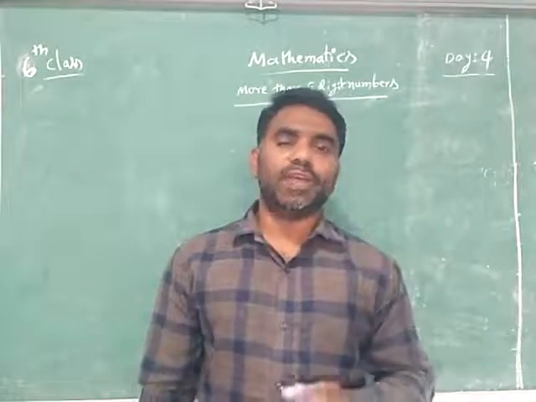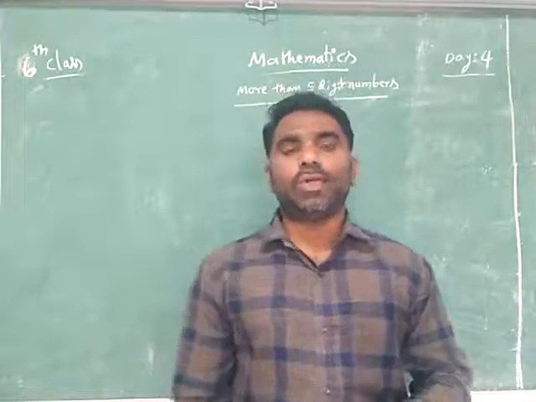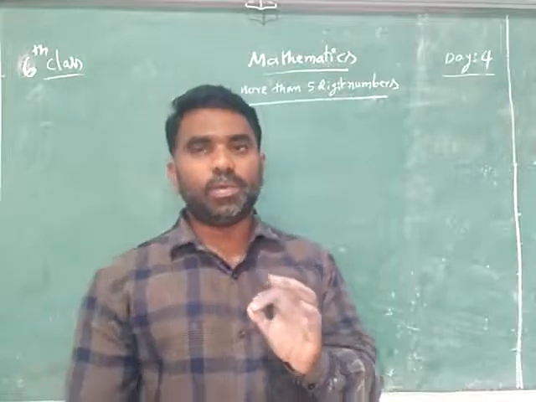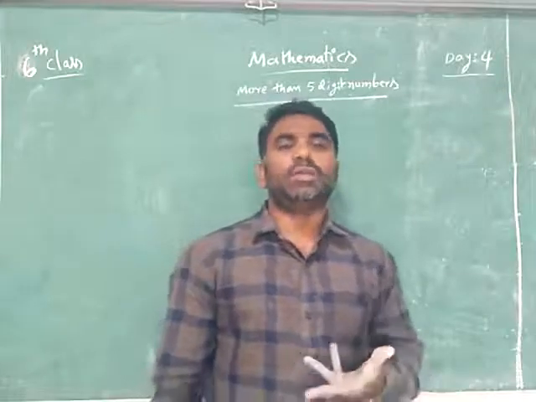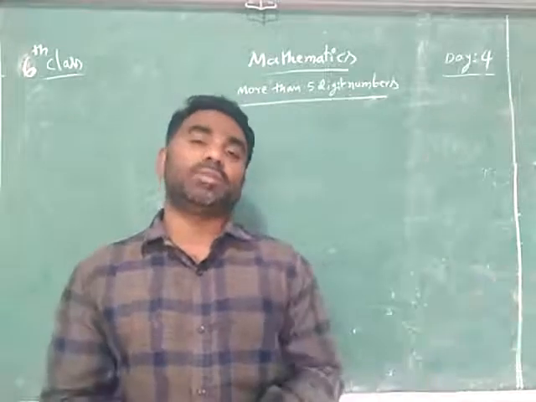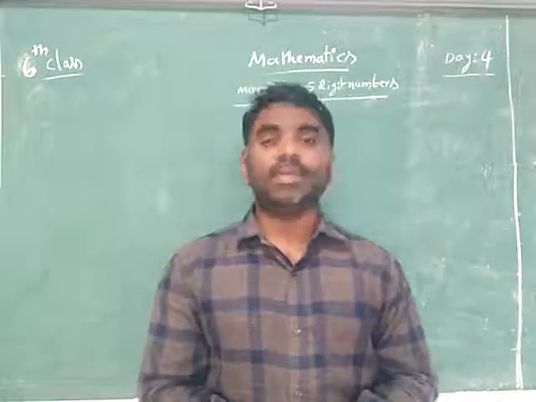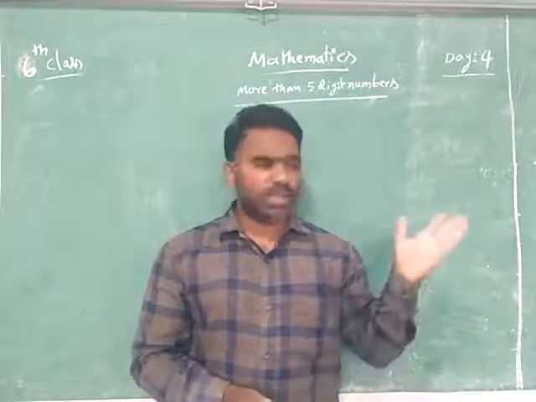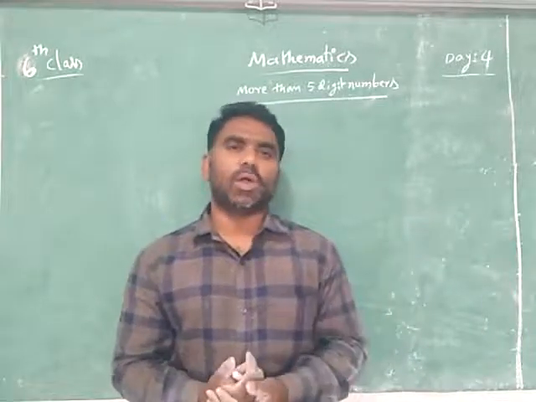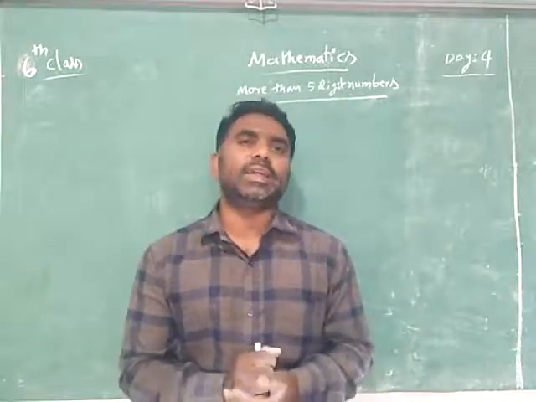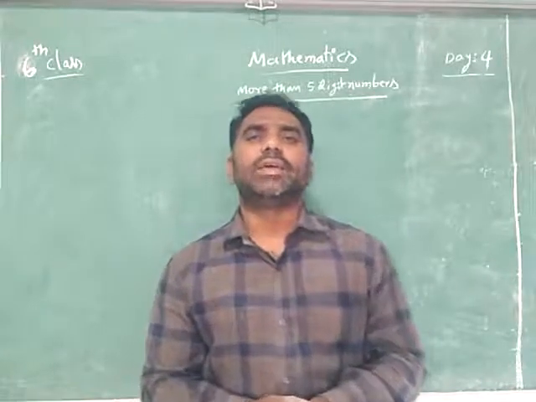So especially we are learning today about numbers with more than 5 digits. Maybe you will think, where do we use those numbers, what is the need of so many digits? There is a necessity. I think in an earlier class, when I discussed rounding up, I asked what the population of your country is.